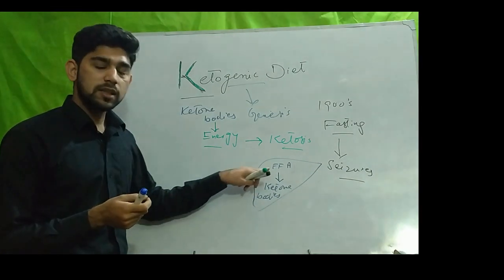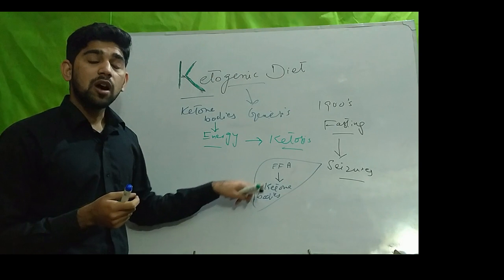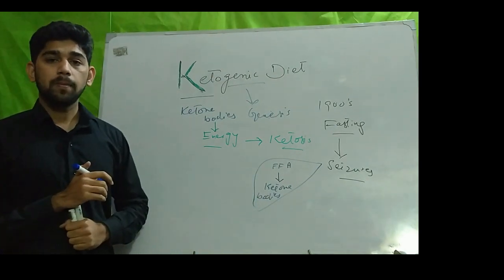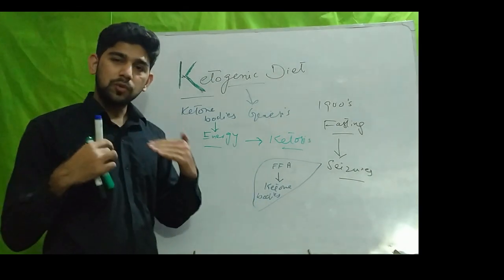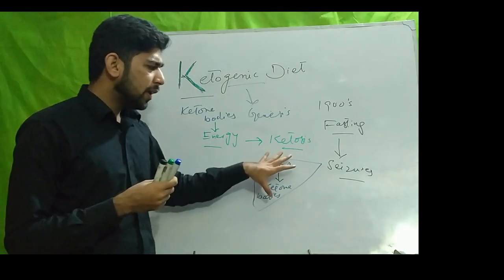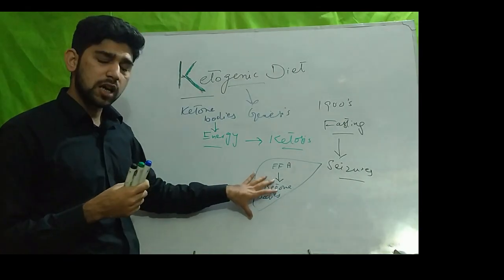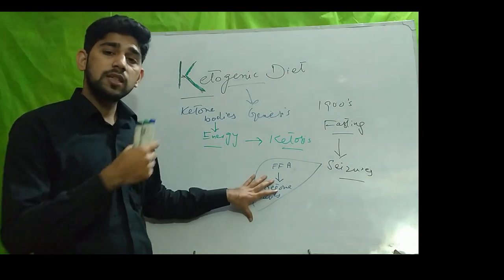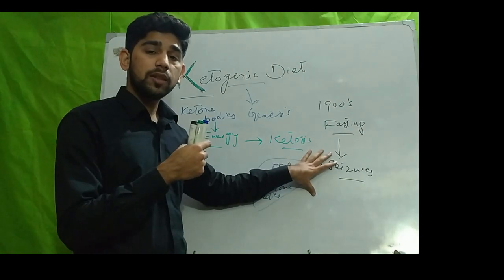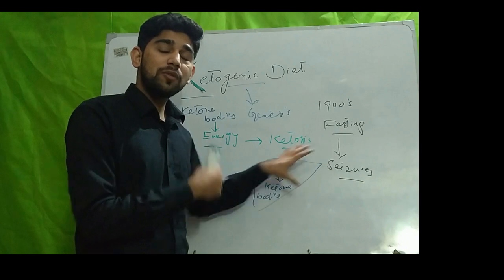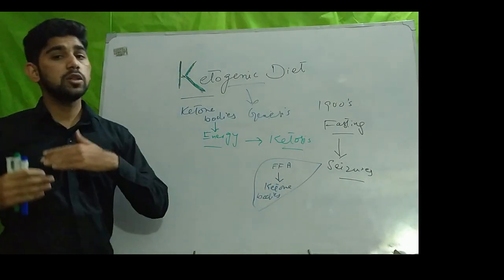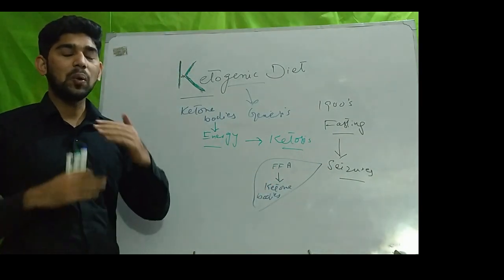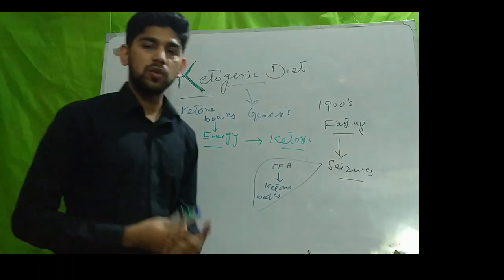We call this state starvation ketosis. And the scientists were trying to find a way to sustain the starvation ketosis. How can we sustain this state of fasting when the person is on a diet, while allowing the person to eat food?